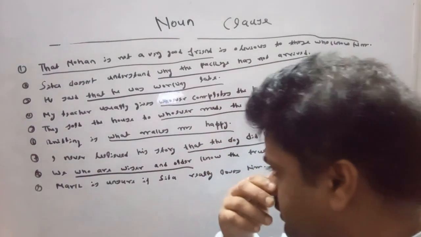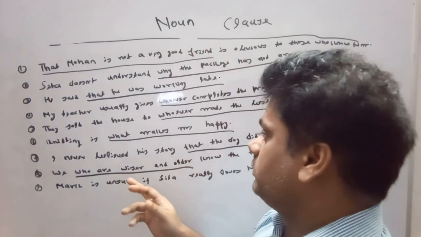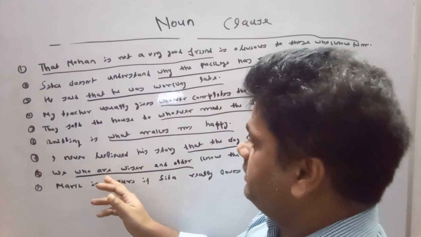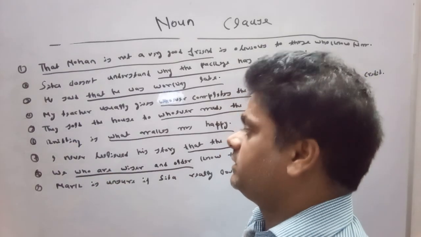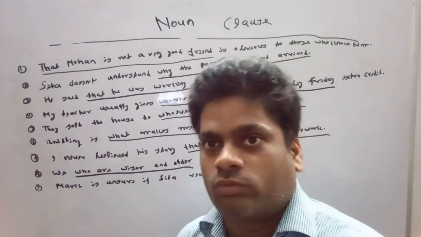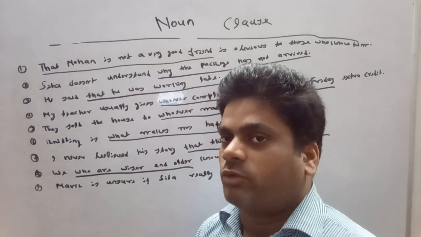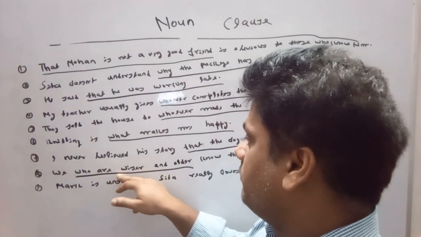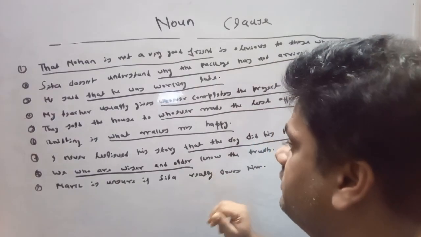We who are wiser and older: it is giving extra information, and it wants to replace the noun we. So those nouns which try to replace a noun are called appositives. So here, we who are wiser and older is working as an appositive phrase in this sentence.